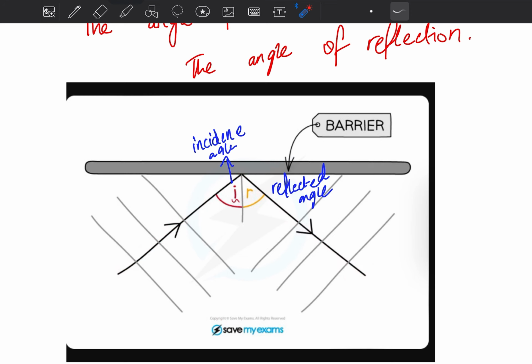So if this is 40 degrees, this should also be 40 degrees. If this is 50 degrees, then this should also be 50 degrees. Why? Because both should be equal.